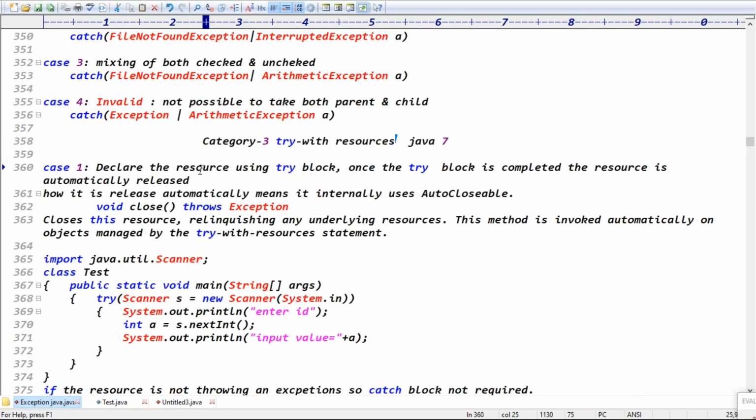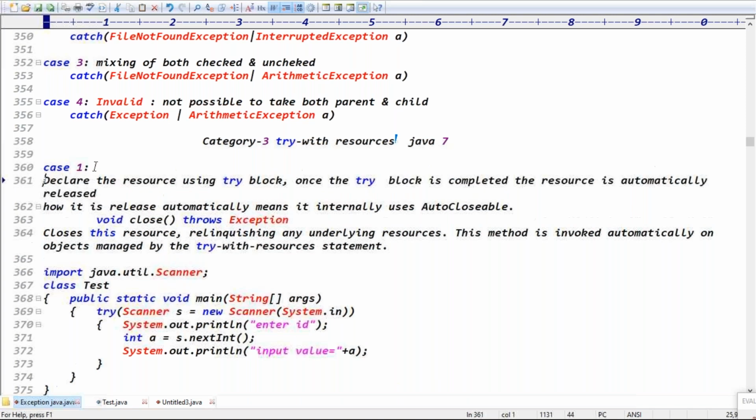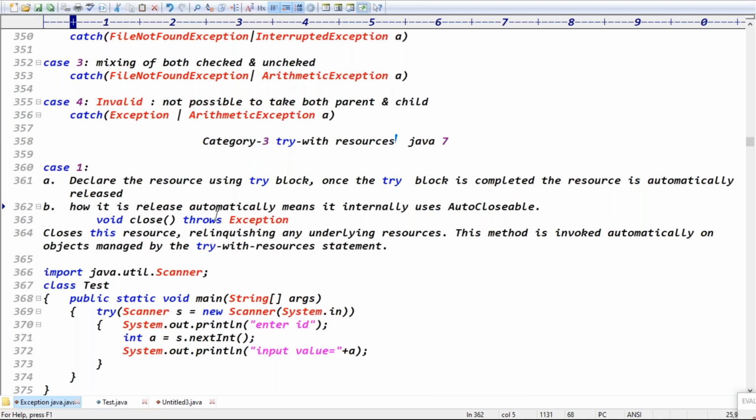Guys, in interview, they'll ask one more question. How does it release the resource automatically? Guys, the first point is what? Declare the resource using try block. Once the try block is completed, the resource is automatically released. How is it released automatically? Internally it uses which interface, guys, here? AutoCloseable interface, guys.